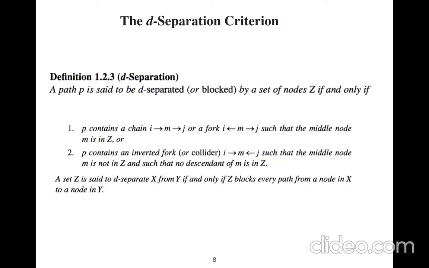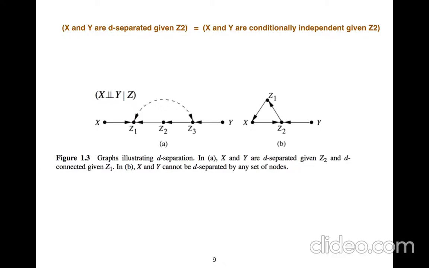D-separation is a concept that allows us to make equivalence relationships between different causal structures. In fact, you can find equivalence classes up to d-separation. Here, for example, we say x and y are d-separated given z2.